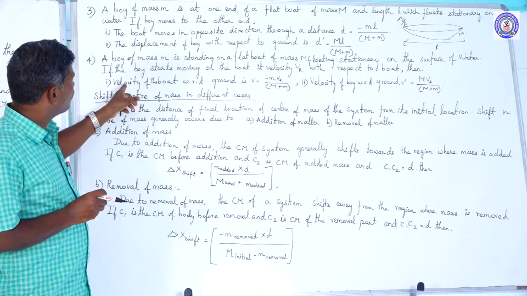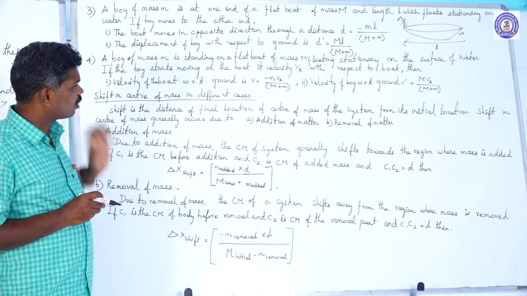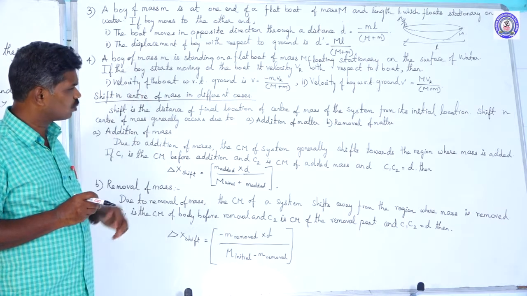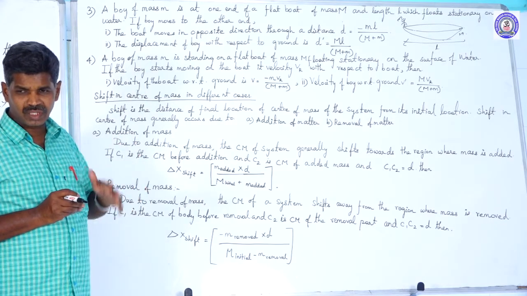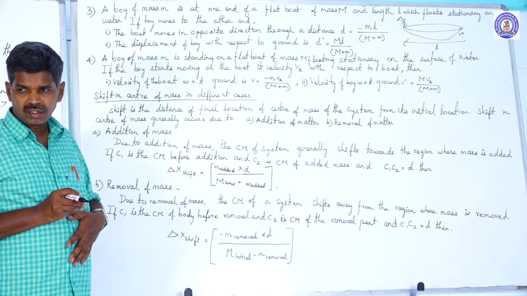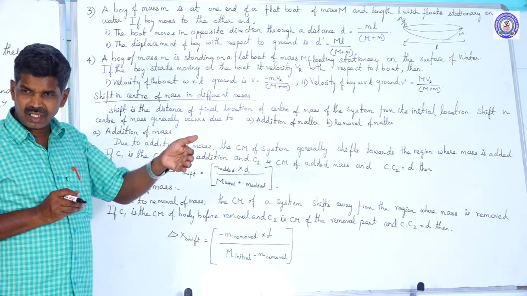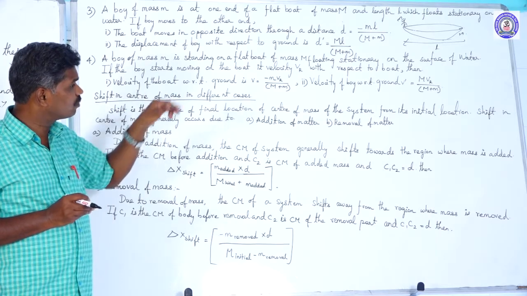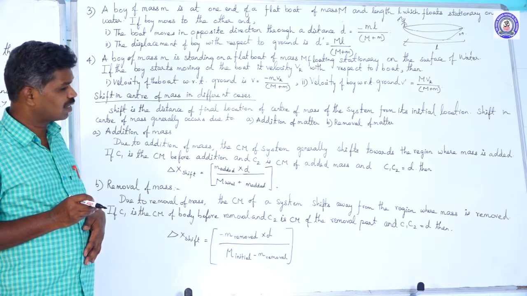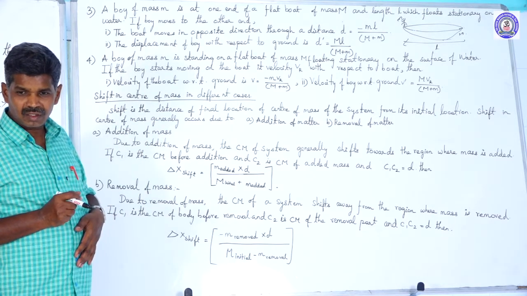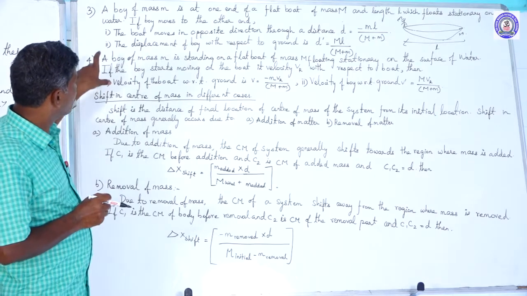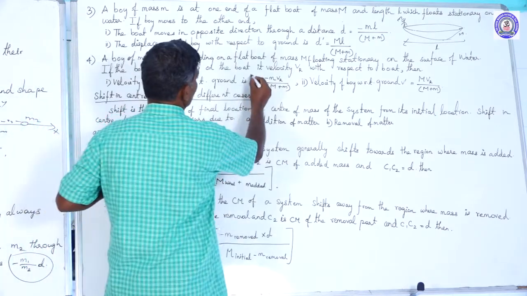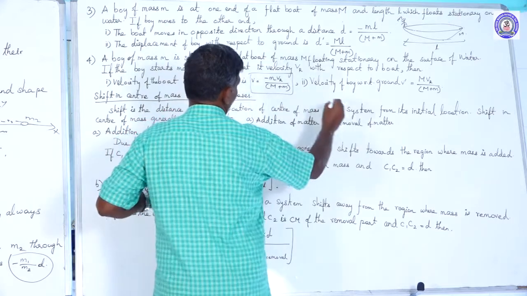Another one is the velocity of the boat with respect to the ground. V should be equal to minus small m into Vr divided by capital M plus small m. The negative sign says that the velocity of the boat is in the opposite direction as compared to the boy. That is a very important formula.